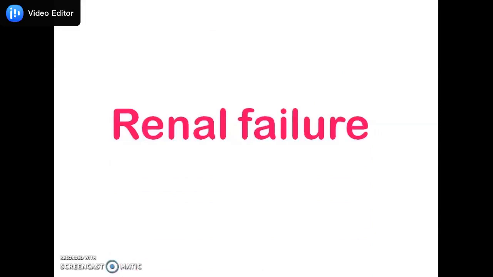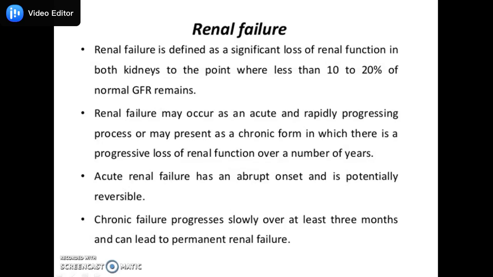Today we are going to learn the new topic, renal failure. So starting with the renal failure, it is the significant loss of renal function in both kidneys, and it decreases the glomerular filtration rate. Renal failure may be of two types: acute, that is the reversible one, acute renal failure, and the second one is chronic renal failure.